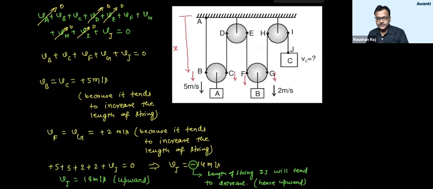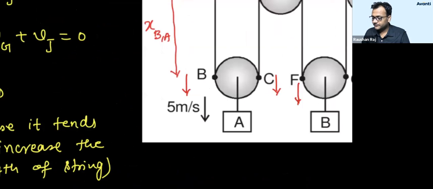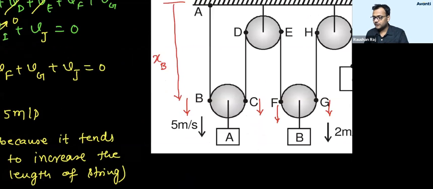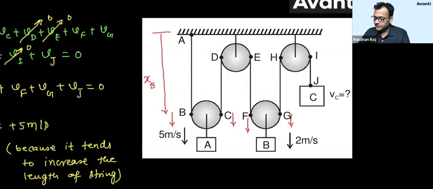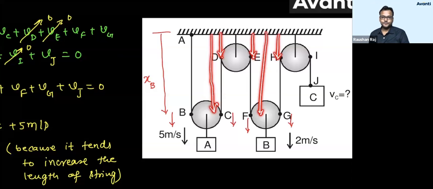so what is this x? Can I say x? This length is nothing but x of B with respect to A, meaning with respect to ground, right? Or you can say xB. I can say this xB is nothing but the position of B with respect to ground. Similarly, if you ask me to write this point, I'll write the position of C with respect to ground, the position of D with respect to ground, position of E with respect to ground, position of F with respect to ground, position of H with respect to ground.